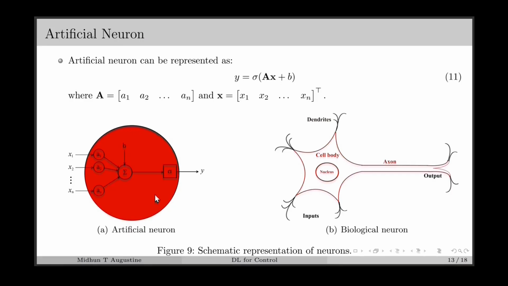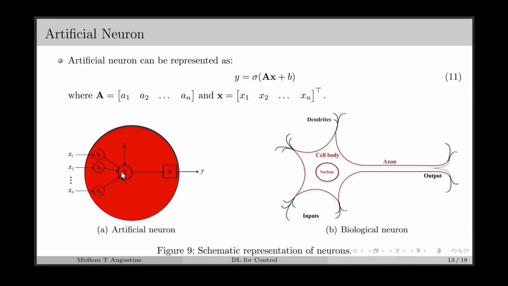Now we can briefly discuss the artificial neuron, which is the building block of a neural network. An artificial neuron can be represented as a composite function as in equation 11, for which we have already seen an example with ReLU. Here we have considered a neuron with n inputs, x1, x2 till xn. Inside this neuron, we take a weighted sum of all these inputs, where a1, a2, till an are the weighting parameters.